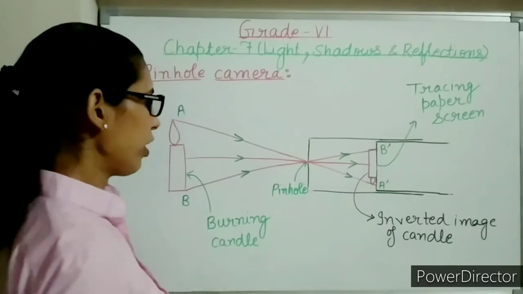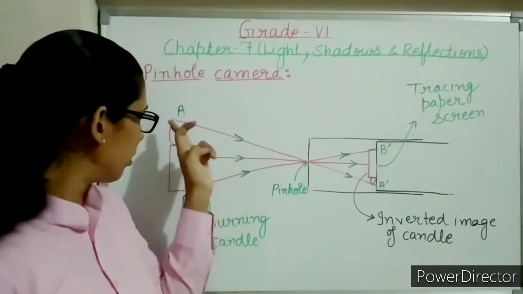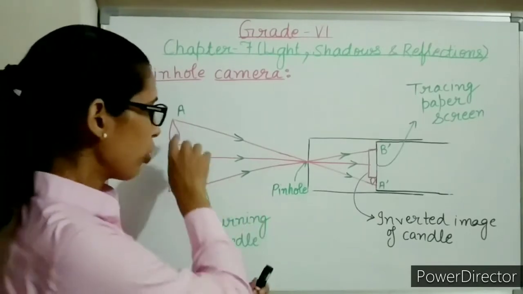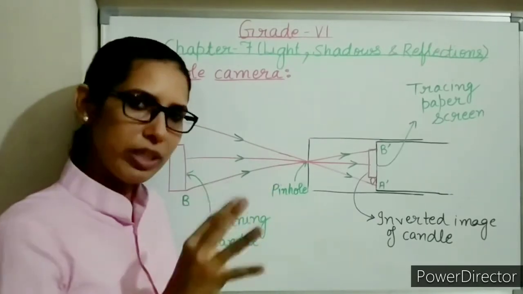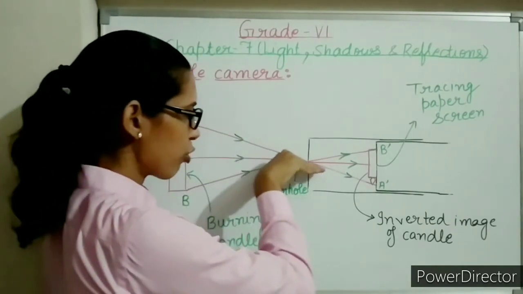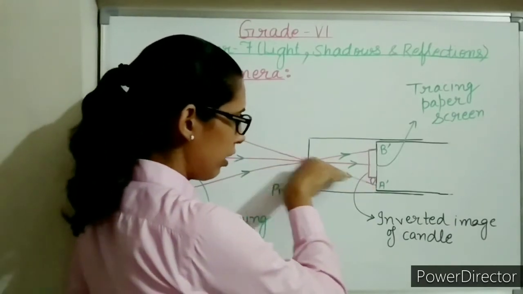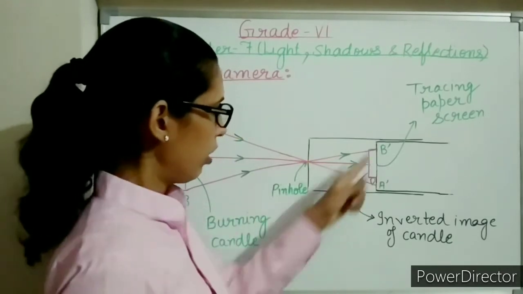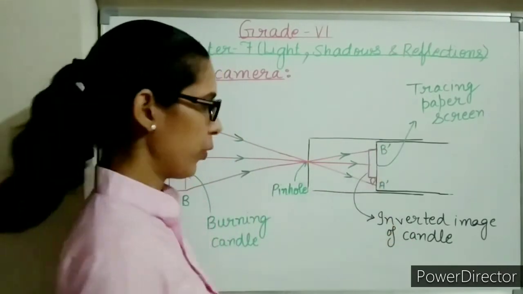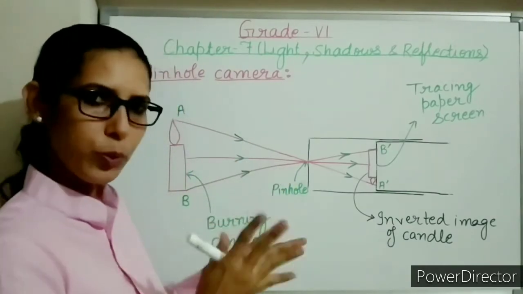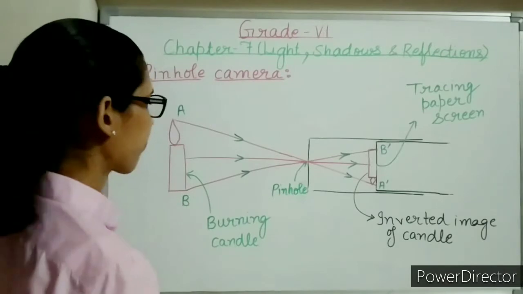It is not like only one light is coming from this candle. For simplicity, I have drawn only 3 rays. Not many rays are coming. All the rays are moving in a straight line, entering the hole and then reaching the tracing paper.